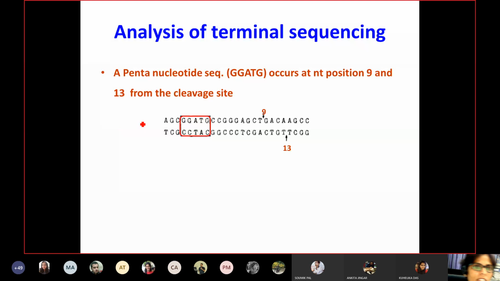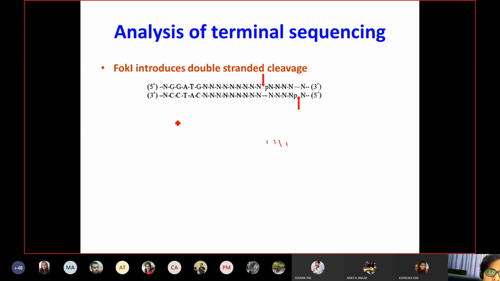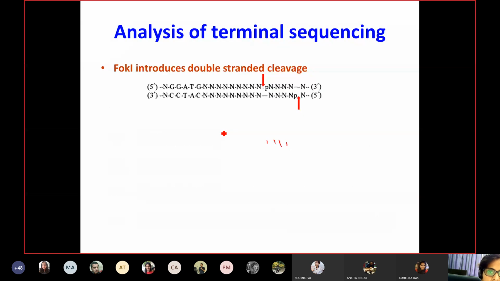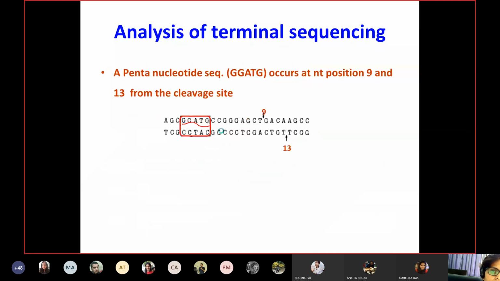Now, the next observation, they saw that this pentanucleotide sequence, which is GGATG, is always present in all the fragments. For example, here all the fragments, whatever they deduced, they all had this unique site GGATG, GGATG, GGATG. So that means they are recognizing this sequence, which is not palindromic, and this has a unique site, GGATG.